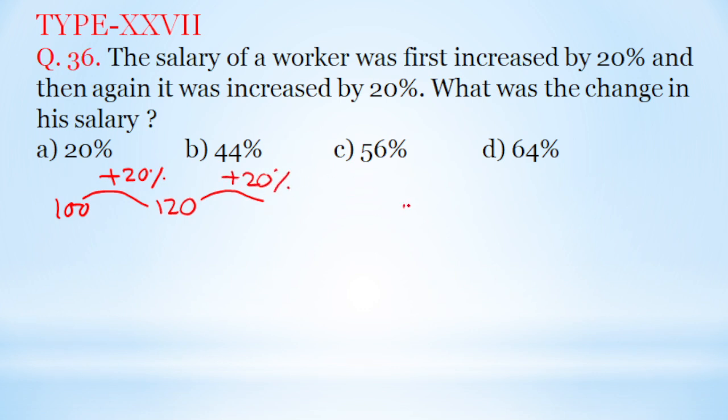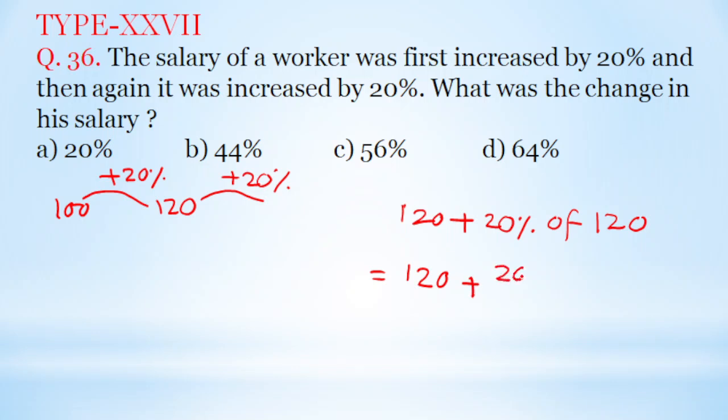So it will be 120 plus 20% of 120. So that is equal to 120 plus 20 by 100 into 120.